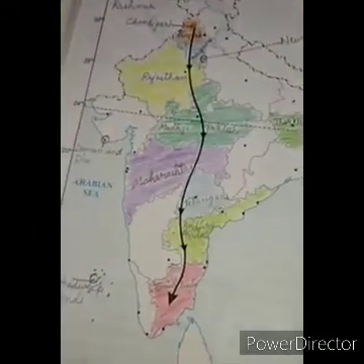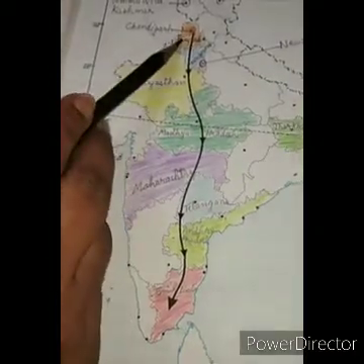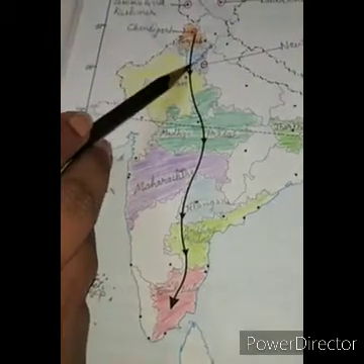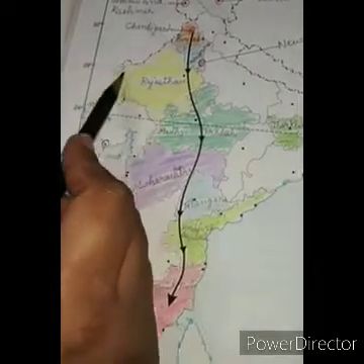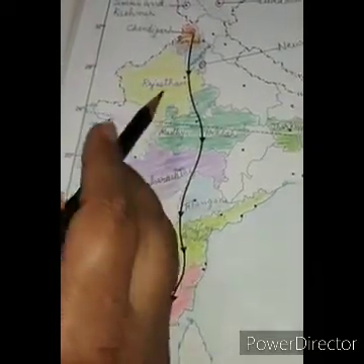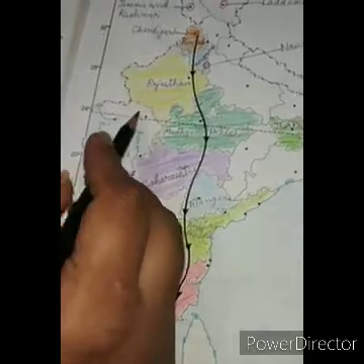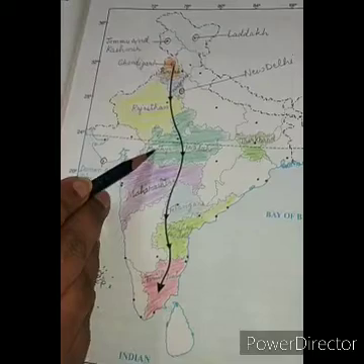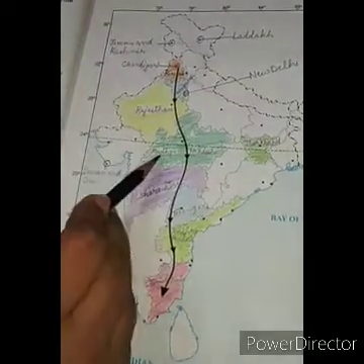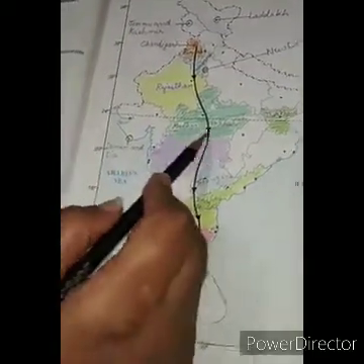Punjab to Tamil Nadu. Okay, first of all, he is there in Punjab. Below this we have Haryana, and here we have Rajasthan, which is also the largest state of India in area. And then he is also going through Madhya Pradesh. See students, I have colored it in green color.